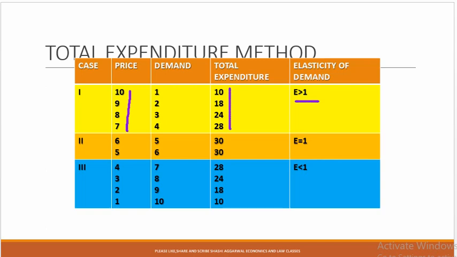But in the second situation, whether the price rises or falls, total expenditure remains the same, then the elasticity of demand is equal to 1. When they move in the same direction, like in this case the price is falling and the total expenditure is also falling, or as the price rises the total expenditure also rises, then it is less than 1.